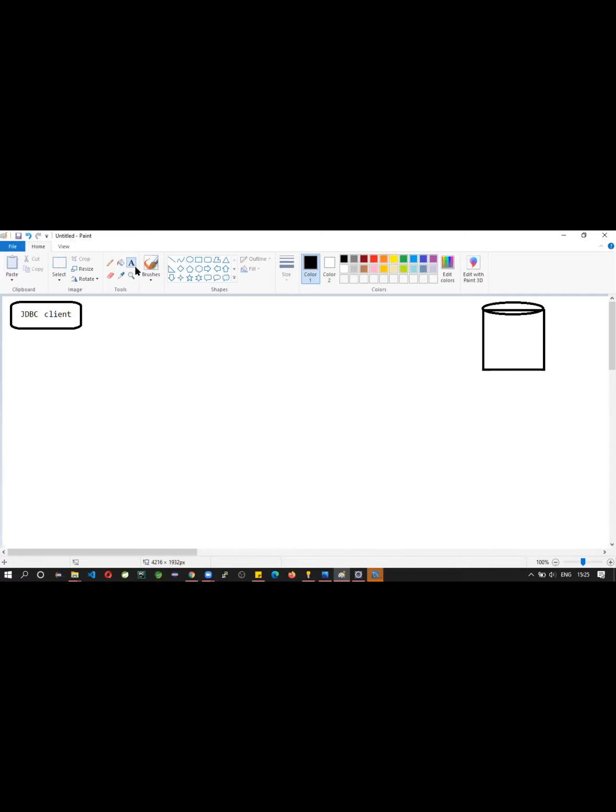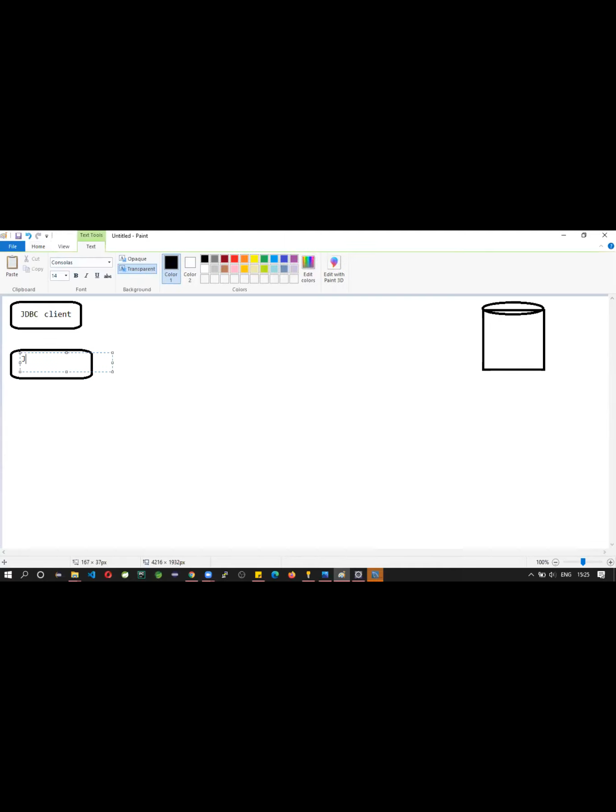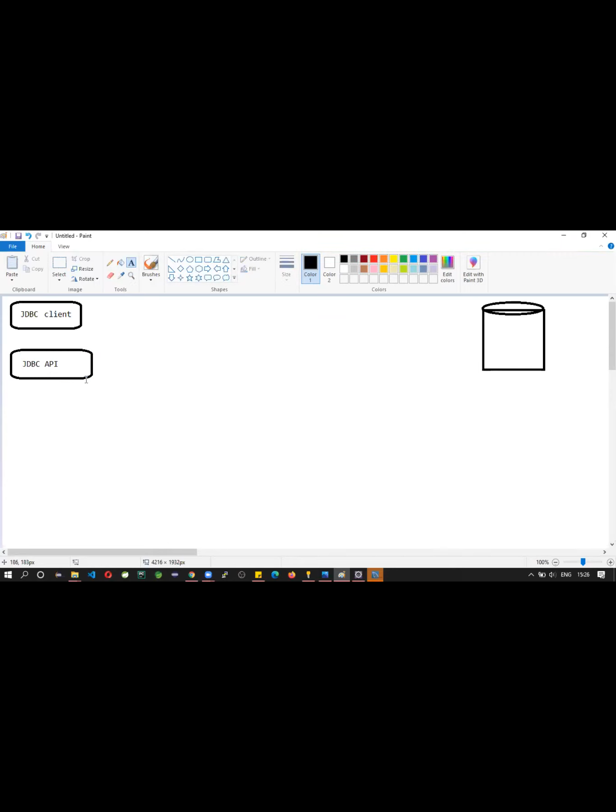So next, you'll see JDBC API. What is this JDBC API? It is a collection of classes and interfaces as we discussed earlier.